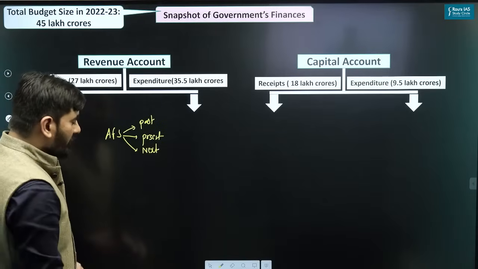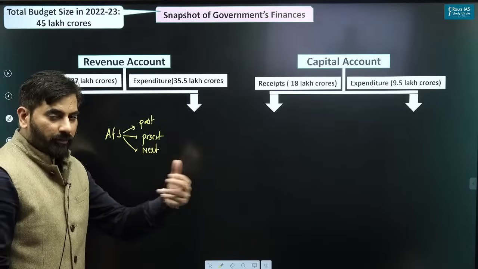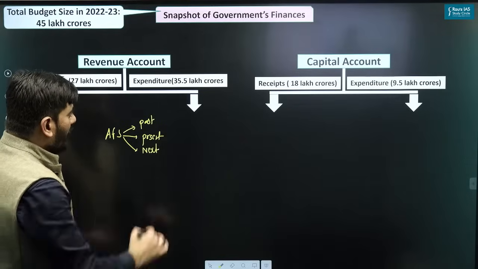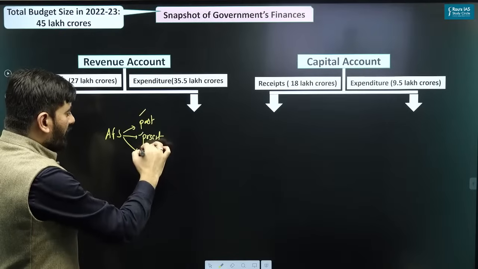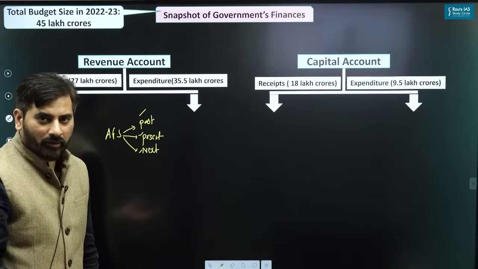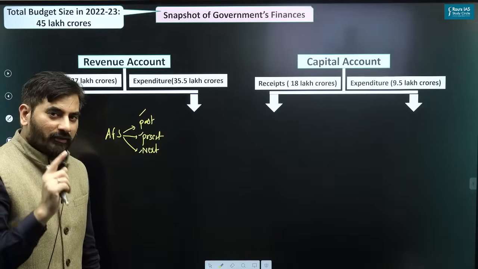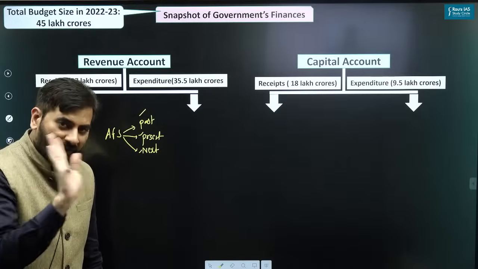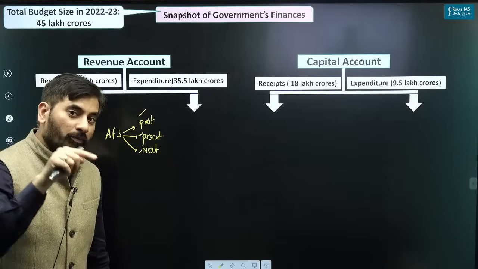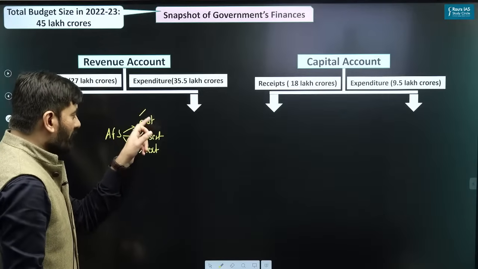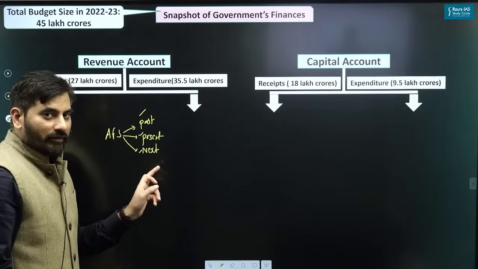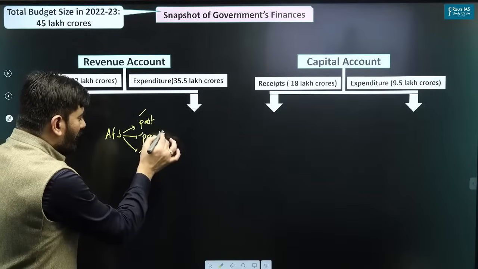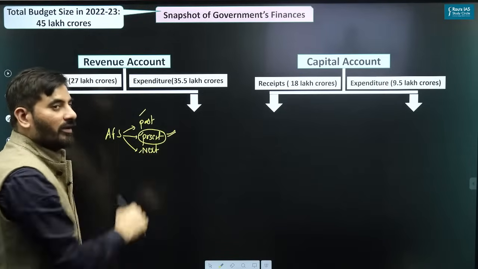Now question is, if you are preparing for UPSC prelims, should I know the details of receipts and expenditure for past, present and next? Obviously not. You should know the details of receipts and expenditure for only one financial year. And which should be that financial year? The previous financial year or next financial year? It is not previous or next. It is always the present financial year.